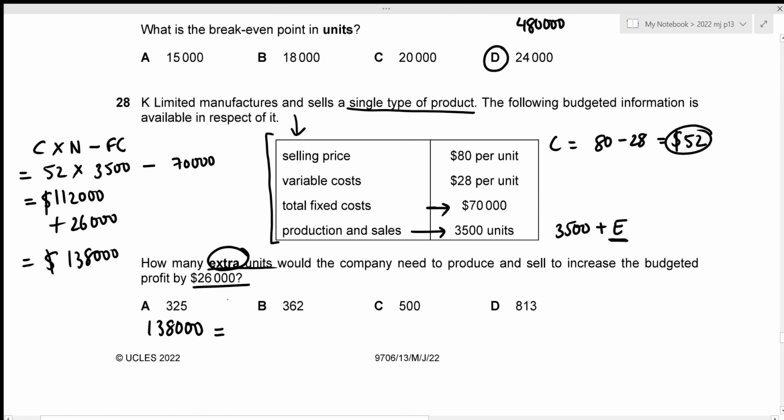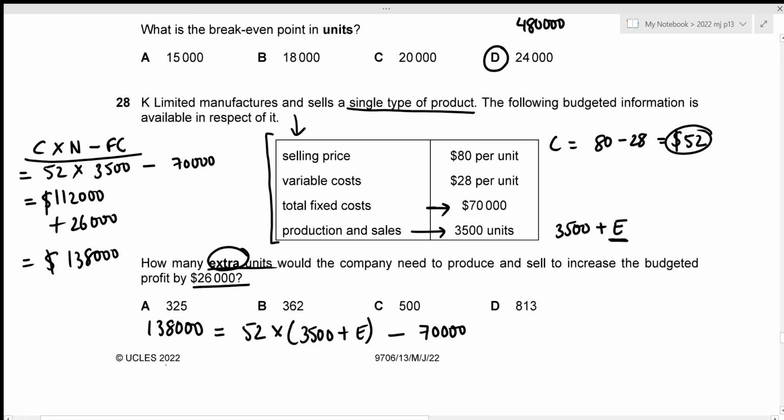And again, the formula is going to be contribution times number of units minus fixed cost. The contribution does not change, so that's 52. Times our number of units now is 3,500 plus the extra units minus the fixed cost. And fixed cost does not change with the change in numbers for production and sales, right? So it's going to remain constant at 70,000.